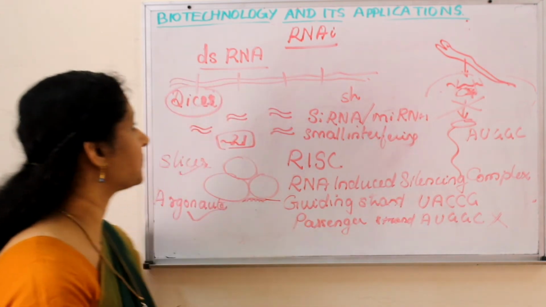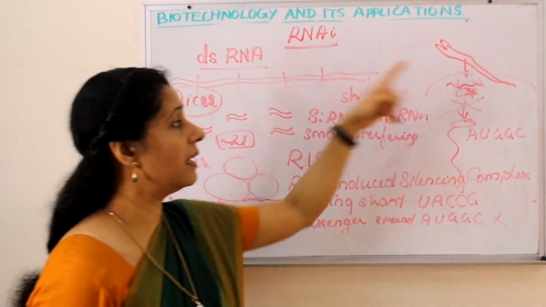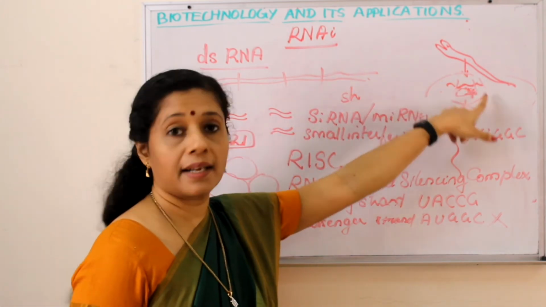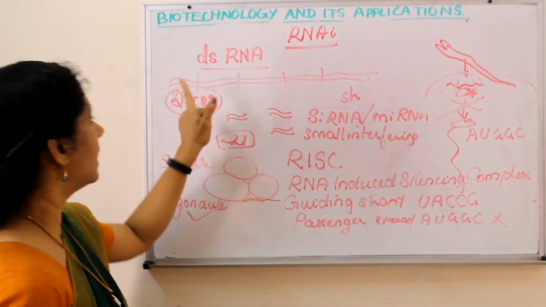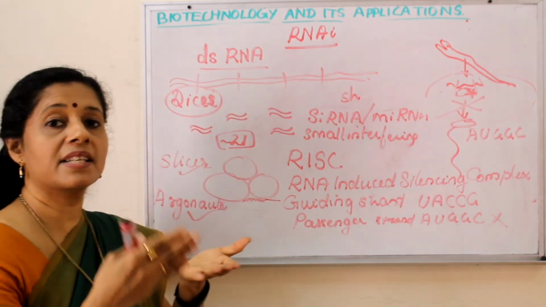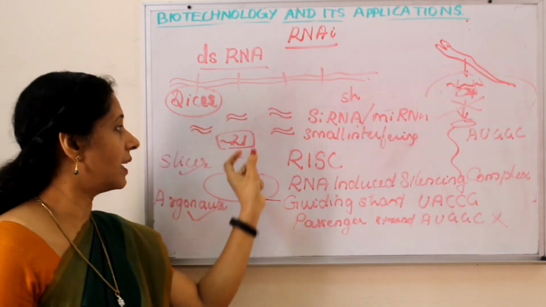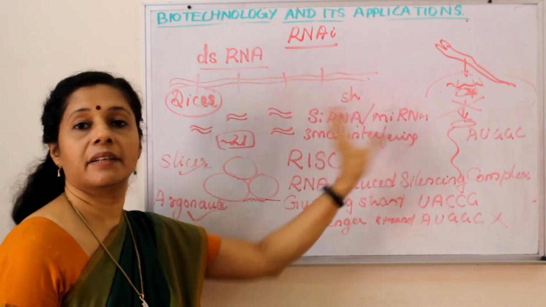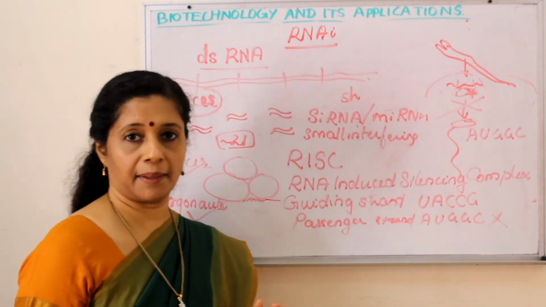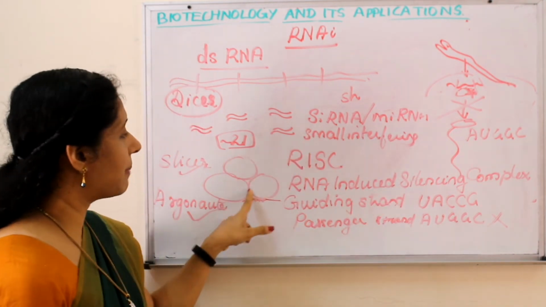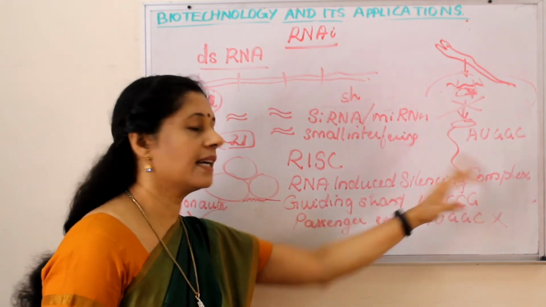I'll tell once again. First, double-stranded RNA will be forming in our body, which will be based on the complementarity of the target mRNA. Target mRNA is the mRNA of the infecting pathogen. Then the double-stranded RNA will first be sliced using Dicer into small 21 nucleotide strands called siRNA, or small interfering RNA. There is one more set of small RNA called the microRNA.